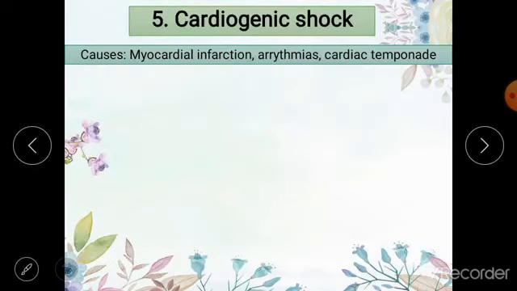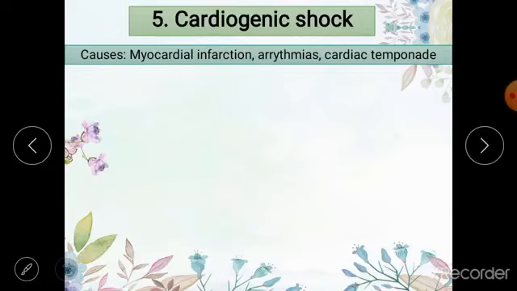So let us move on to the fifth type of shock, which is known as cardiogenic shock. This is one of the most common types of shock which leads to death, and it is due to myocardial infarctions, or it can be due to arrhythmias or cardiac tamponade. Now, what is myocardial infarction?